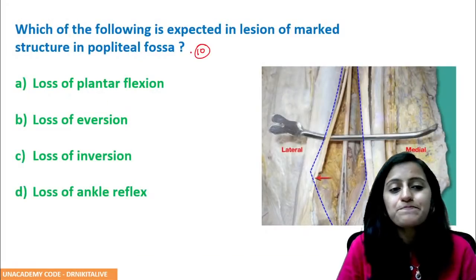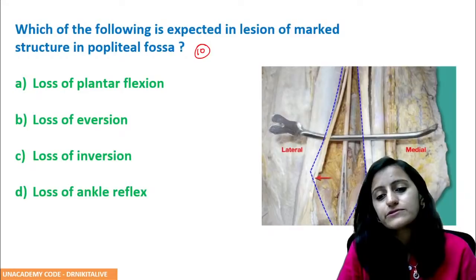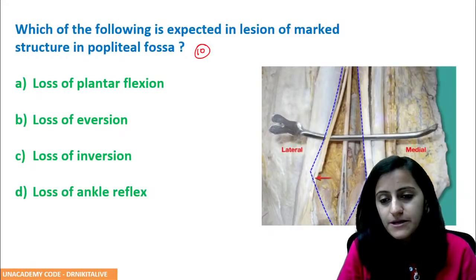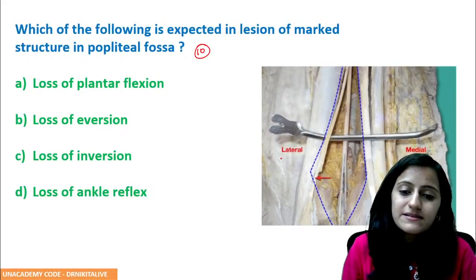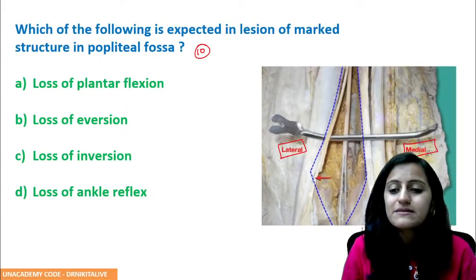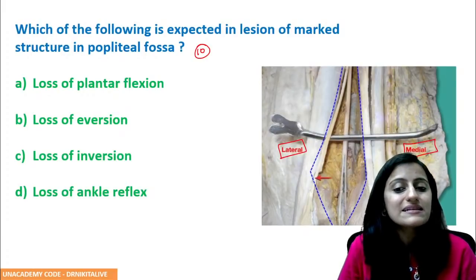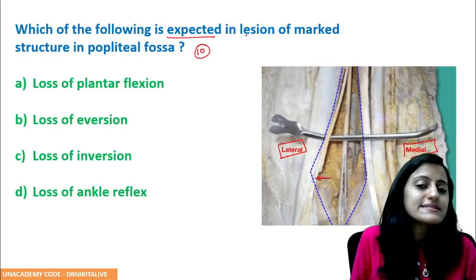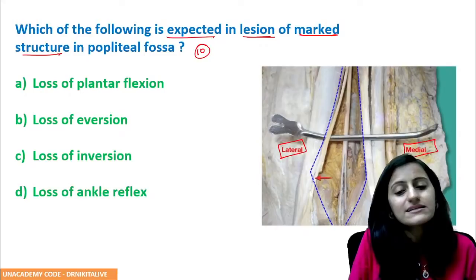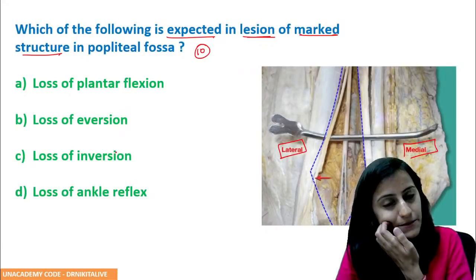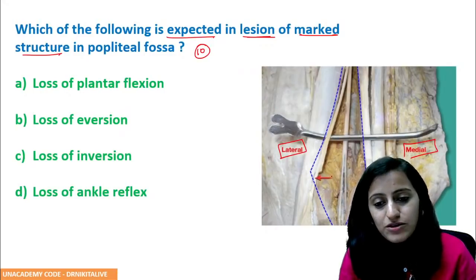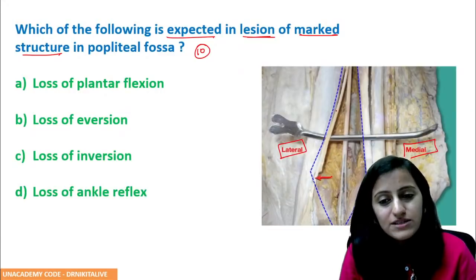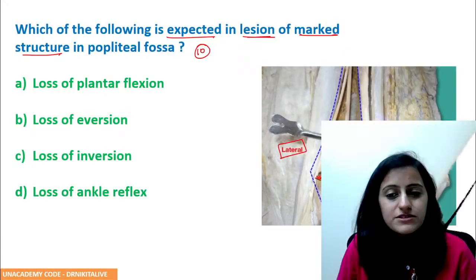Question number 10. Basically, popliteal fossa. Now it's already labeled that this is the lateral aspect and this is the medial aspect. So that makes things easy for us to identify the structure. Which of the following is expected in lesion of the marked structure in the popliteal fossa? So basically it's marked on the lateral aspect, and on the lateral aspect, the nerve which is going.